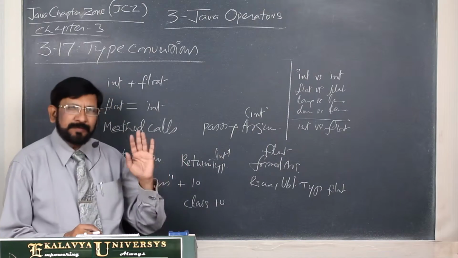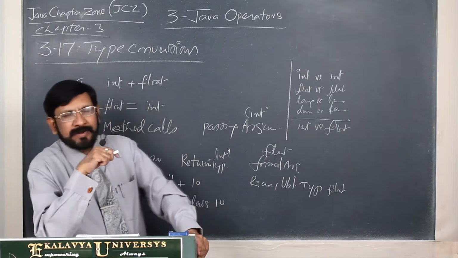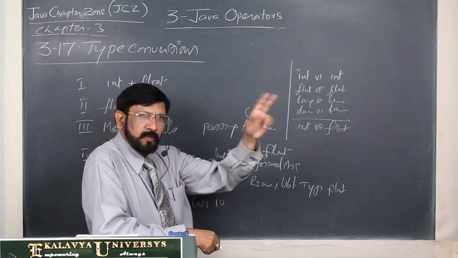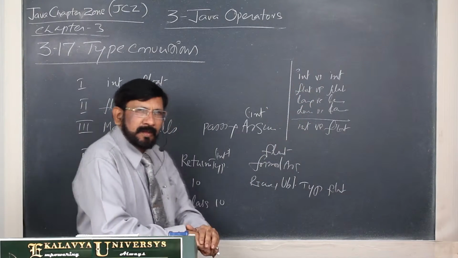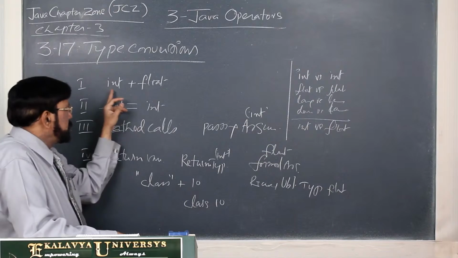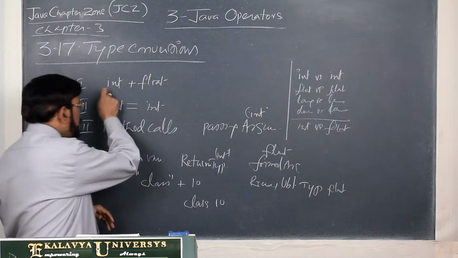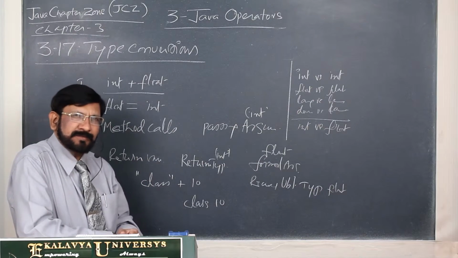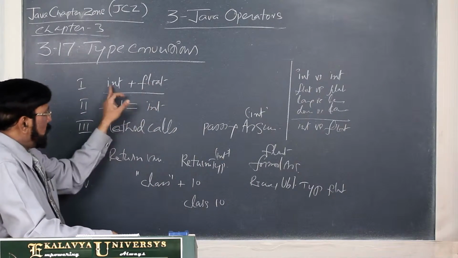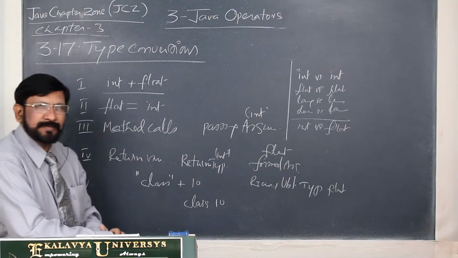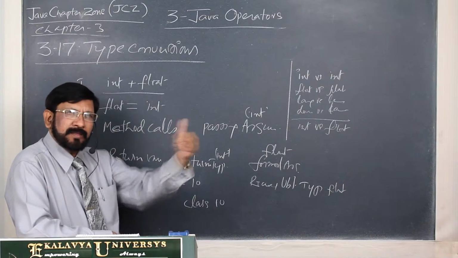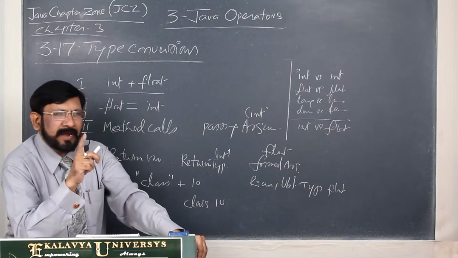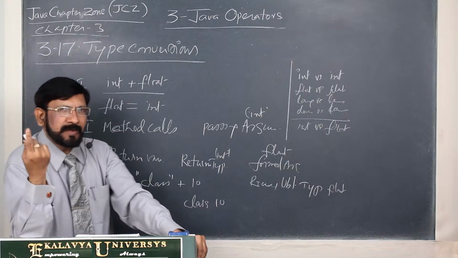These are the 5 cases where conversions are required, because the compiler cannot act upon 2 different types. And then, because of automatic type conversion, how is it performed? Actually, type promotion happens. Here 2 operands are there of different types. One is inferior, the other one is superior. The inferior type is promoted to the superior one.